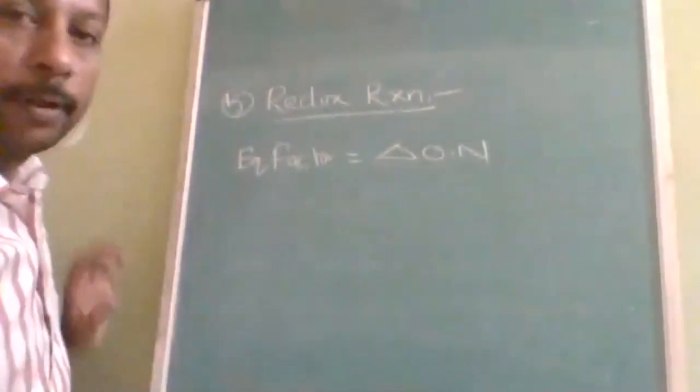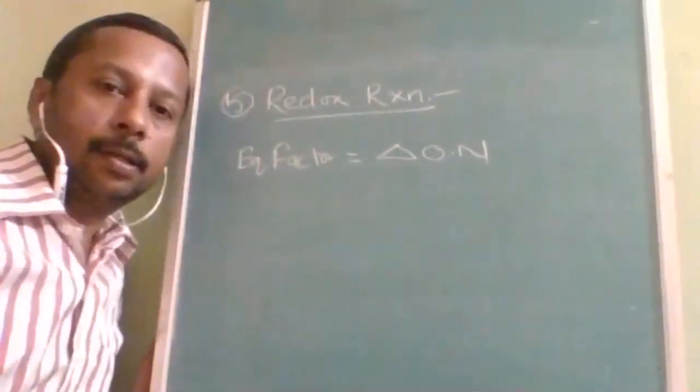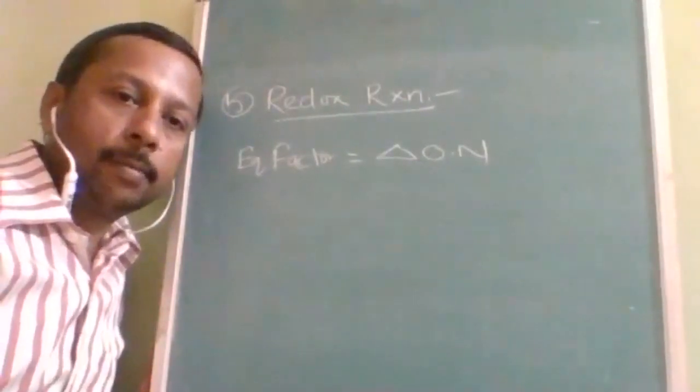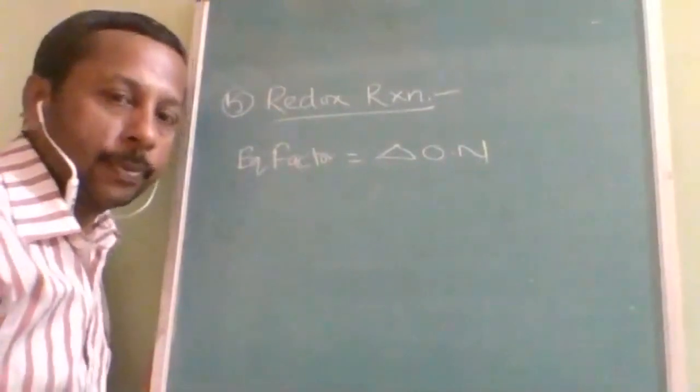For a redox reaction, the equivalent factor is the change in oxidation number.